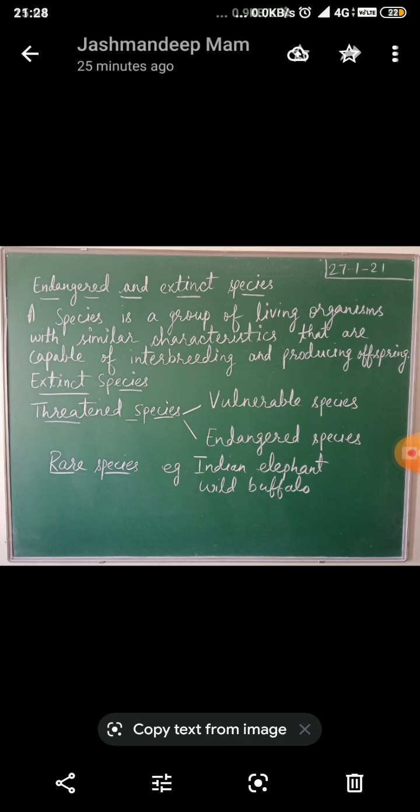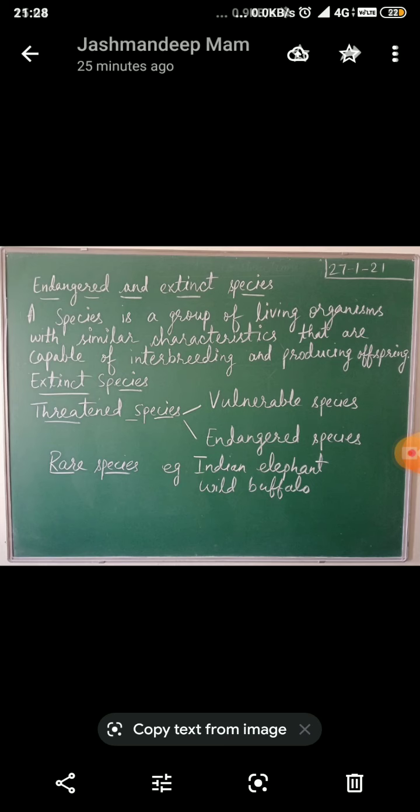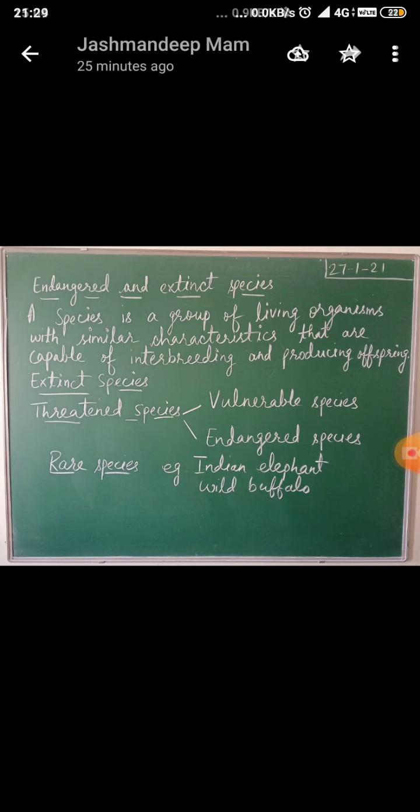And what is the example of vulnerable species? That is musk deer, then spotted deer and black buck. These are a few examples of vulnerable species. Now, if I am talking about the endangered species, these are the species which face immediate threat of extinction and their number has been drastically reduced to a critical level, either due to indiscriminate hunting or due to the destruction of the habitat. So the examples of endangered species are the Asiatic lion and the great Indian bustard.